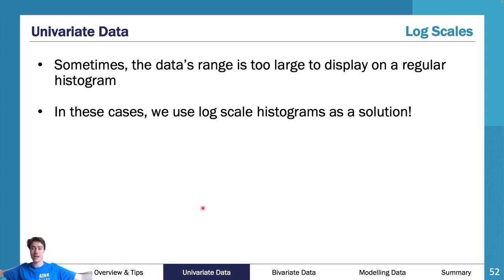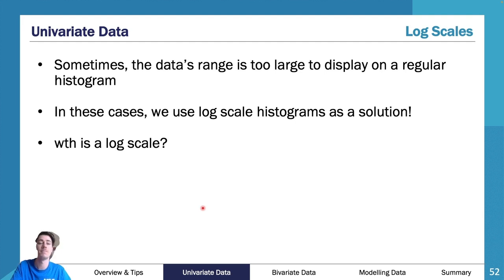You're too far apart. You cannot work with that. Your histogram is going to take up more than one page because you're just spreading it out. Unless you do really big categories, and then that sort of skews it. It's not right. You're sort of manipulating it incorrectly. So in these cases, we use what is called a log scale histogram. And you might say, what the heck is that?